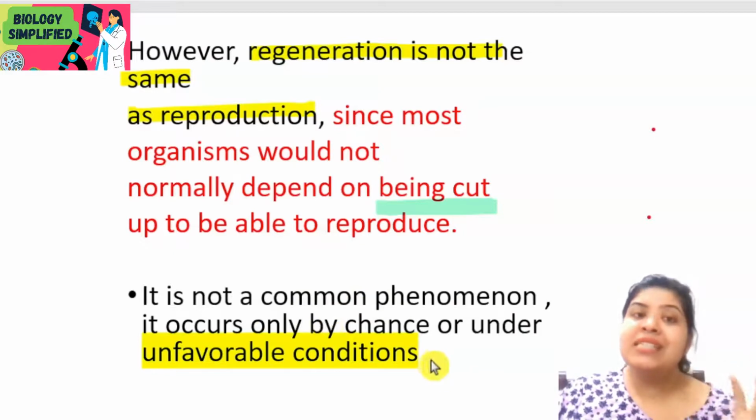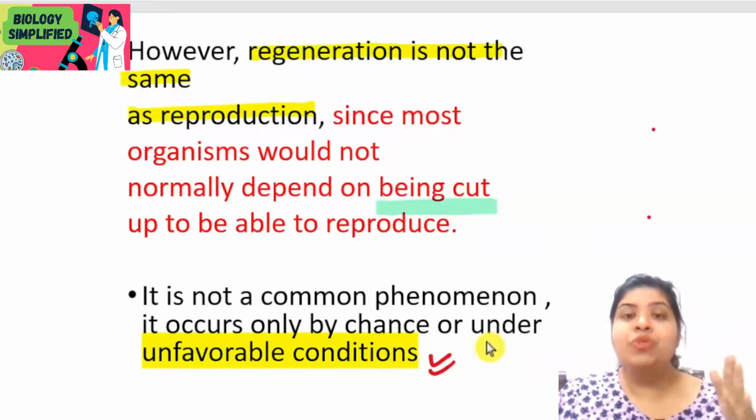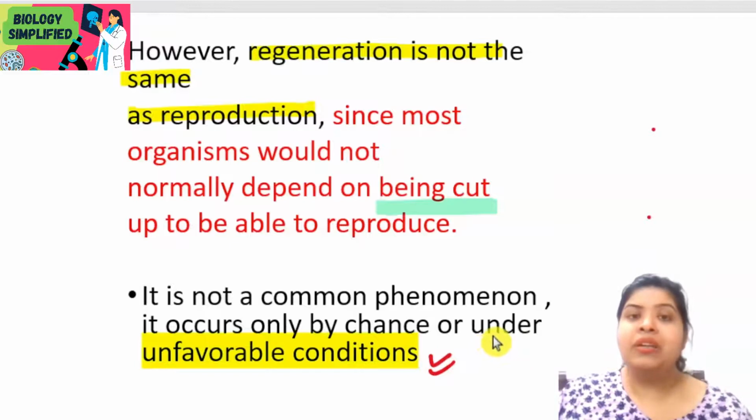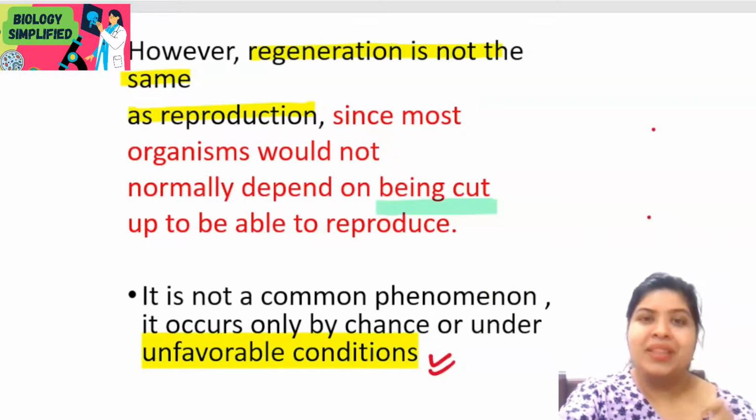It is just by chance that if it happens in these organisms, then under unfavorable conditions they have the capacity to develop into a new individual from the parts that are cut from their body. But otherwise they would not be waiting to be cut to reproduce. So this is an important point that you need to take into consideration.